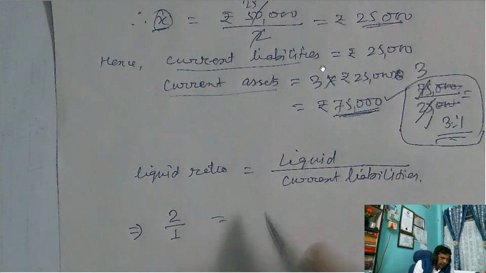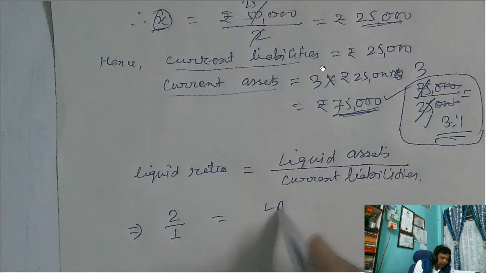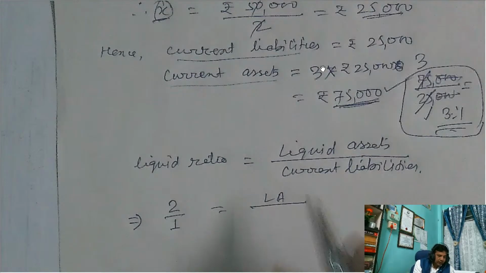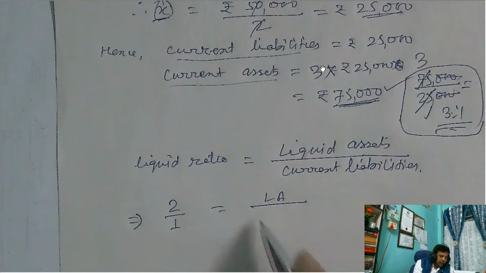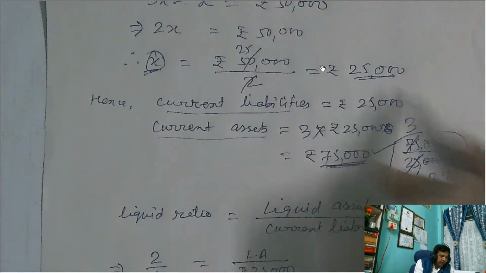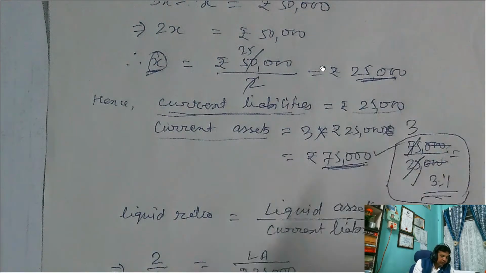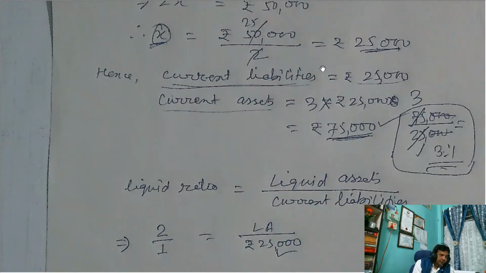And then liquid assets you have to calculate. Okay, in short form, liquid assets, LA I wrote. And current liabilities we just got above in the calculation, this X value, rupees 25,000. So this value is to be replaced for current liabilities.